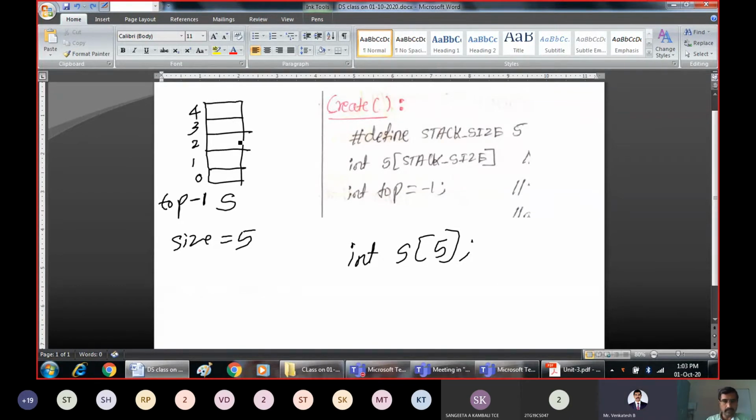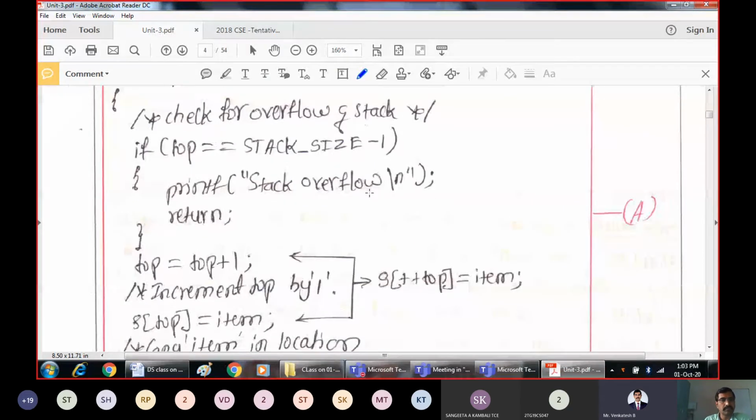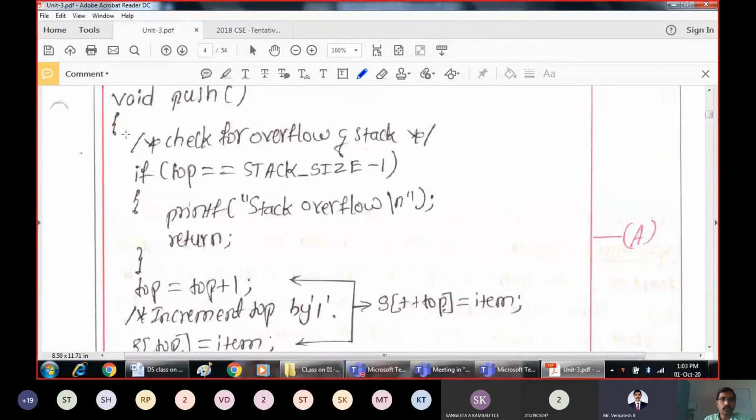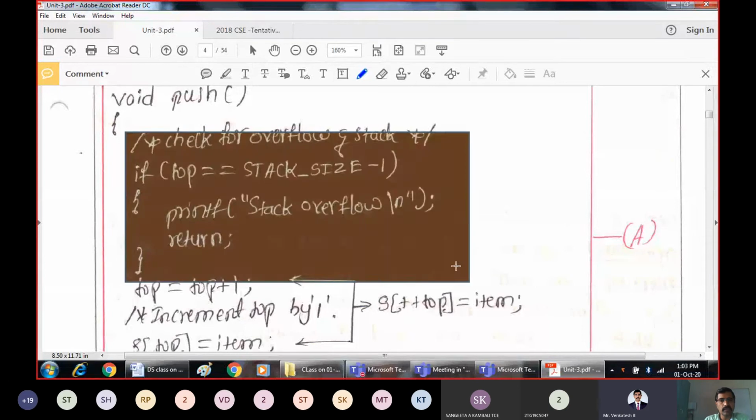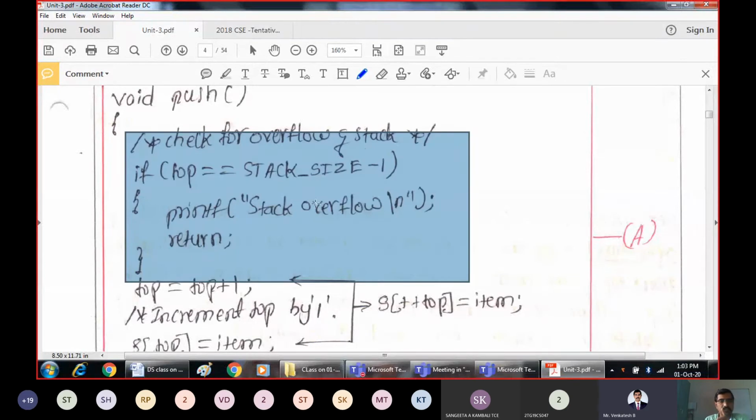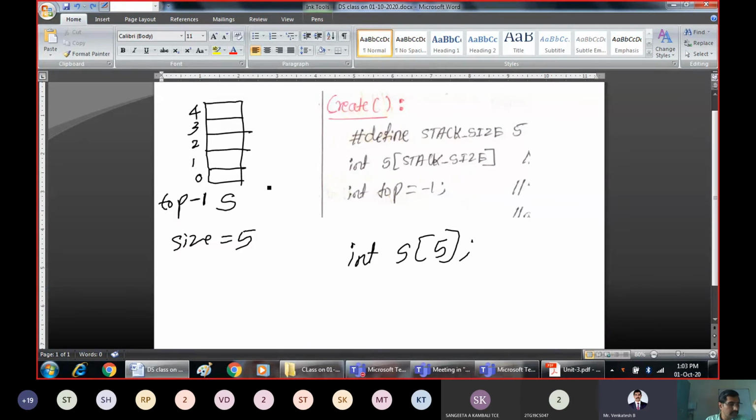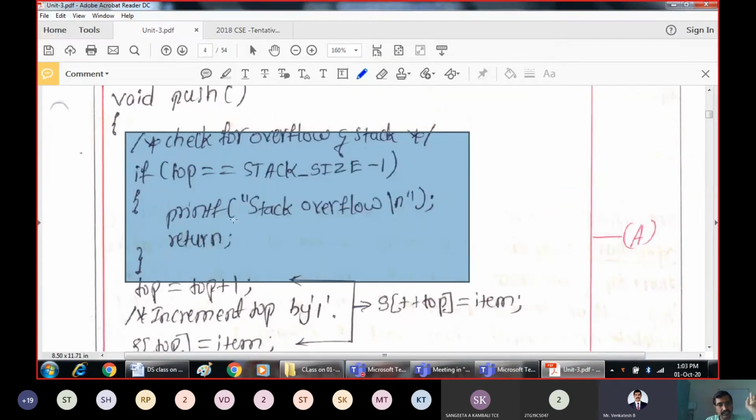I'll come to the code now, as per the function. This is the function. First, we have to check whether the stack is full. The same function we studied just now is repeated, because before you insert an element onto this stack, you should first check whether it is full. If it is full, we cannot insert the elements. So that's what we are checking here.